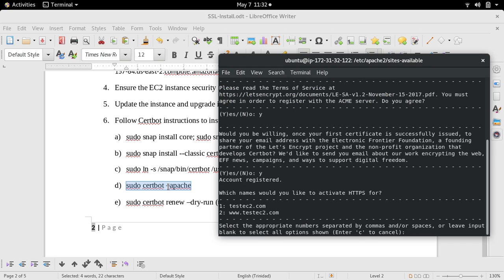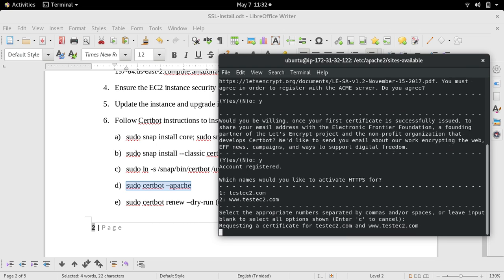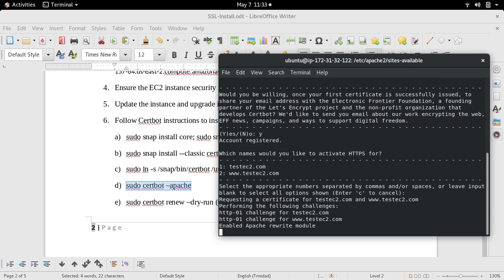So you notice here, and this is very important, which names would you like to activate HTTPS for? It picks up both. And the reason why it picks up both the root and the alias or www domain is because it's properly defined in the conf file in the Apache configuration. So I'm just going to hit enter. Leaving it blank means I'm accepting both.